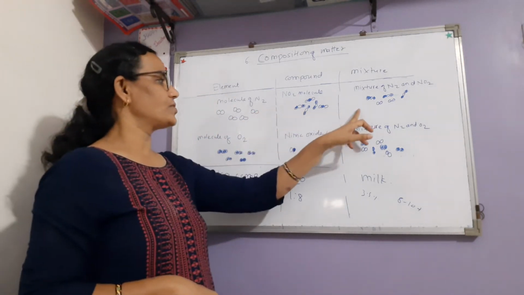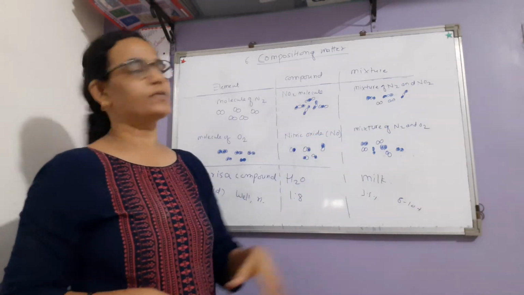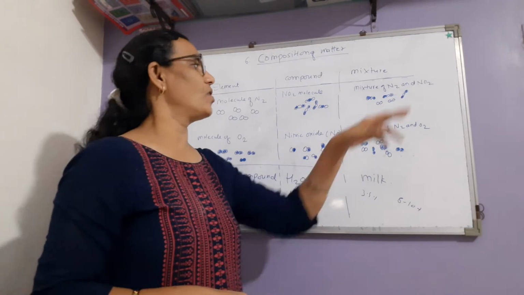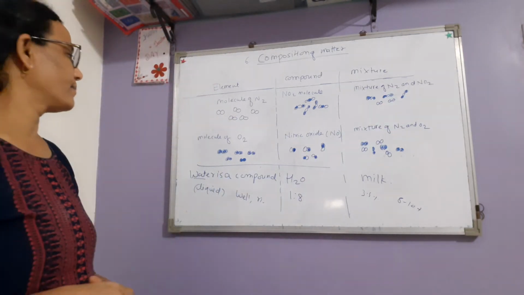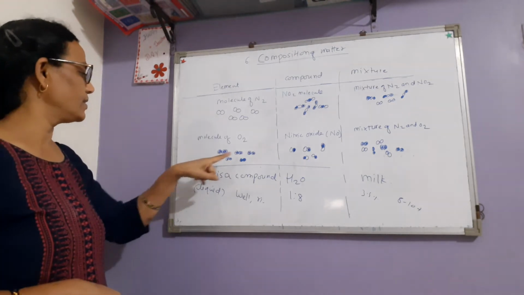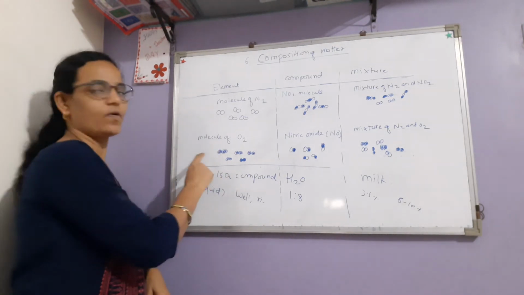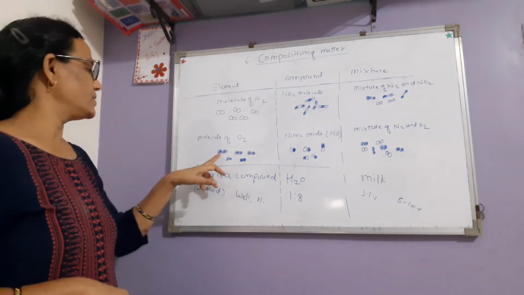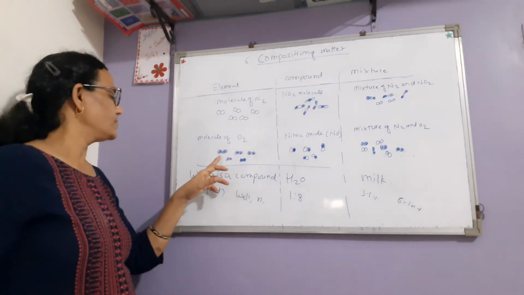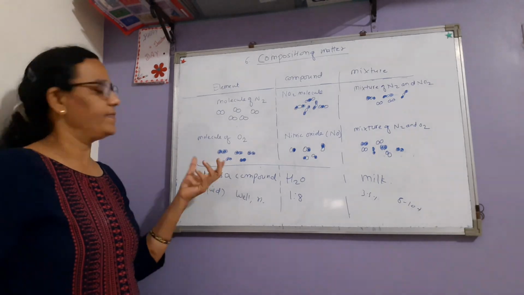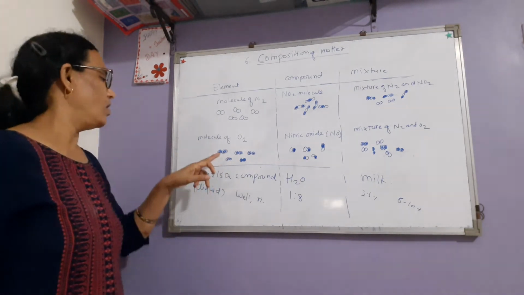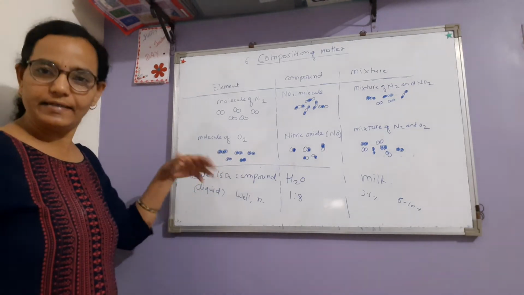Now this is the mixture of nitrogen and nitrogen dioxide. These two are mixed together. For example, we have taken oxygen, the molecule of oxygen. It contains two atoms of oxygen. These two atoms are joined by a chemical bond between them. All atoms are alike. There is a chemical bond between the atoms of the oxygen molecule. All molecules are alike, like themselves.